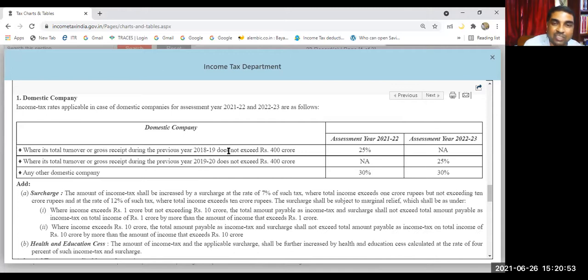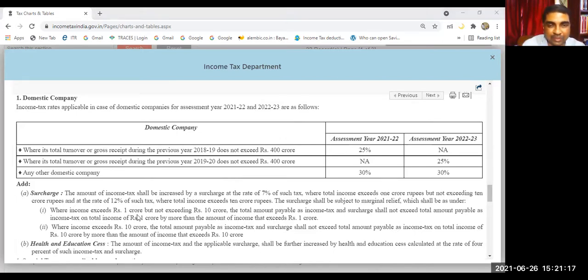Previously, for assessment year 2021 the year 17-18 was relevant. Now for 21-22, 18-19 is relevant. For 22-23, 19-20 is relevant. What is the real intention of the lawmakers? We really do not know, therefore we cannot say why it has happened, but this is the law.